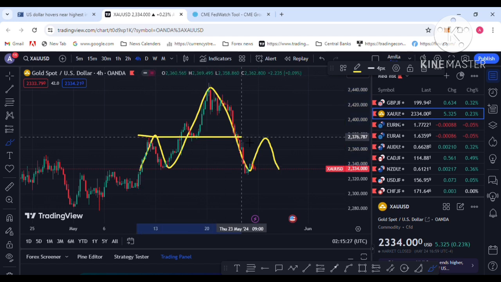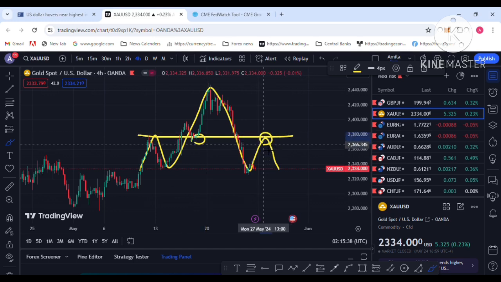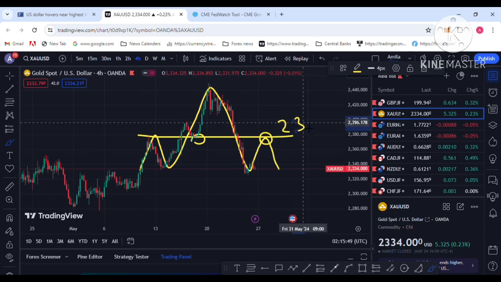I am seeing this level, 2365.70, as the retest area. This is support and it can become resistance here. Support becoming resistance is the technical confirmation in this area. So the 2365.70 area can be retested by price next week.